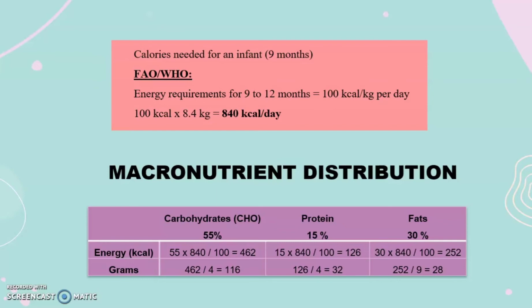Okay, the total energy intake that should be taken is 840 kcal per day. The below one is the macronutrient distribution. I gave about 55% carbohydrate, 15% protein, and 30% fats.